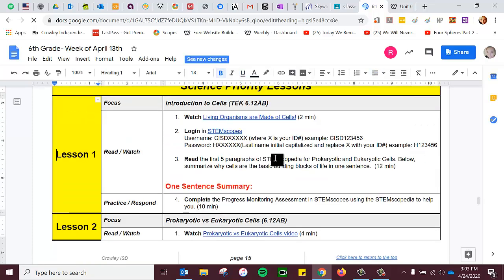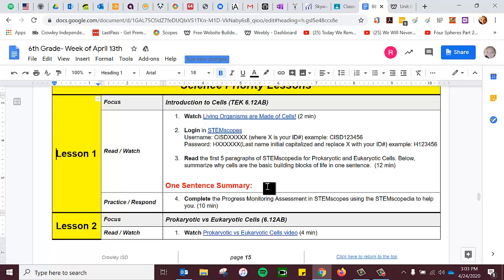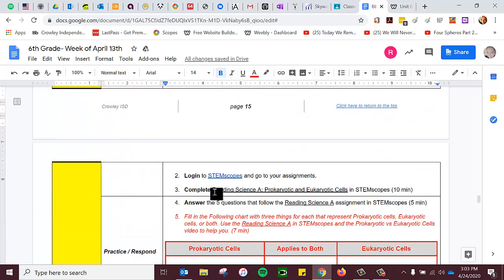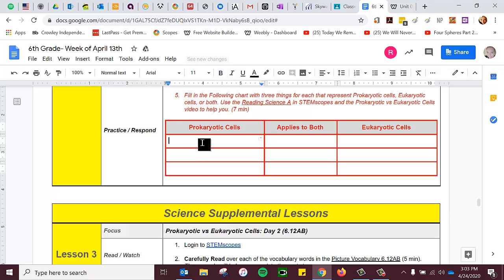All right, on this one, you have a one-sentence summary. So you would type your sentence here, just like that. And then you have this chart down here, and you would just click there and type into the chart in each one of the little sections.